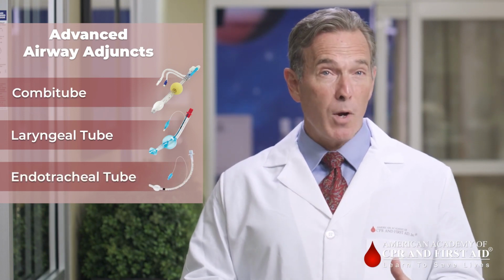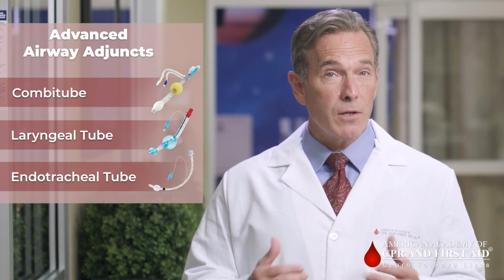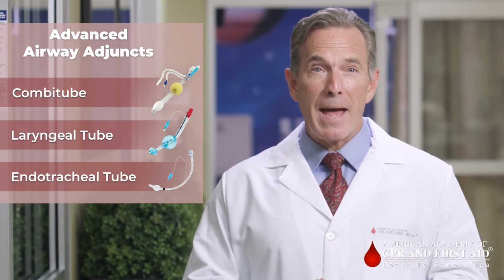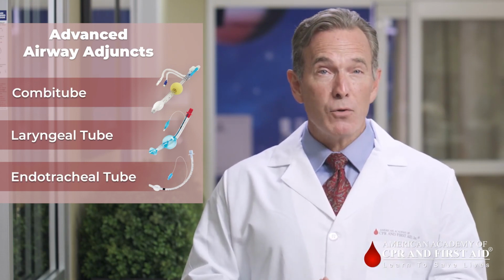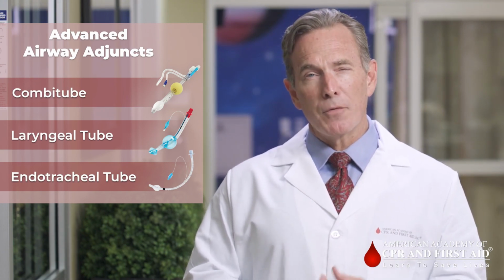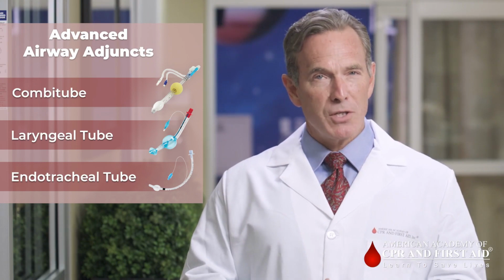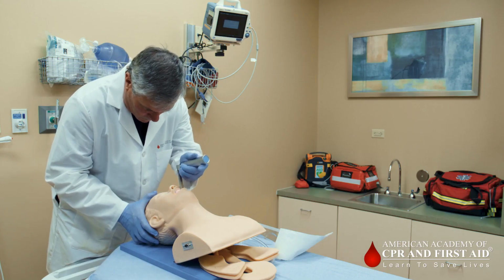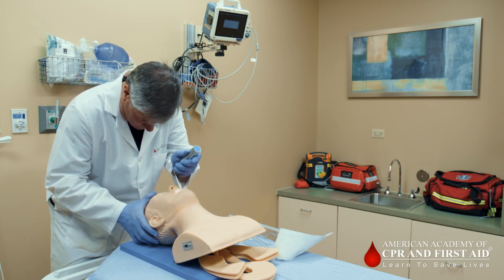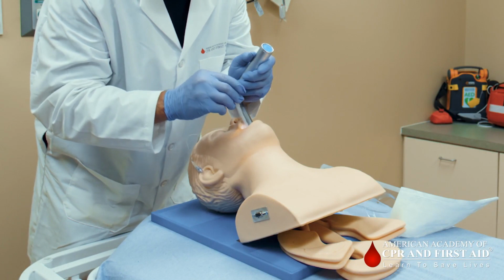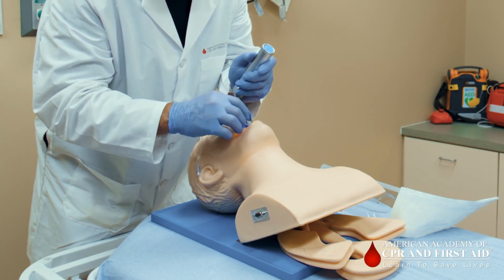This is a flexible rubber or plastic tube inserted into the trachea using a laryngoscope. It may be used with a bag mask device or may be used with a ventilator. The ET tube is technically challenging but provides a more secure and specific airway. It is sized for the patient and may be used as a long-term airway for several days if necessary. Capnography may also be used with an ET tube for both placement and continued monitoring.